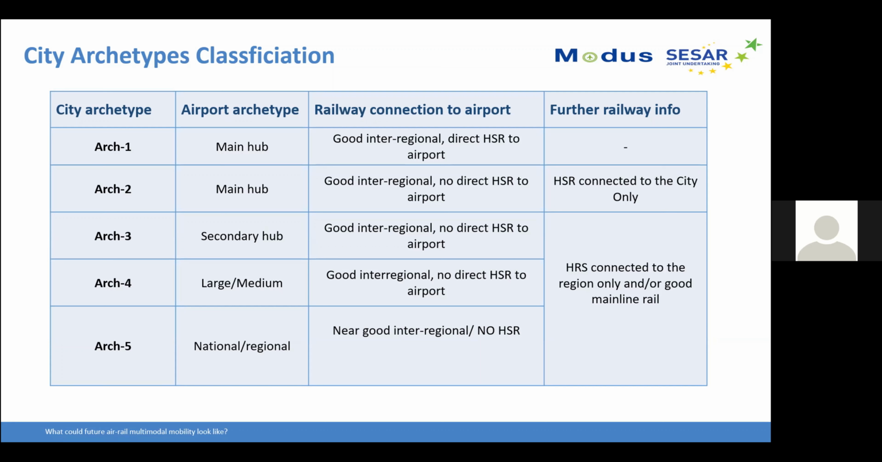Archetype 3 is a secondary airport hub, and again we don't have HSR connected to the city, but there is a good interregional train to the airports. The fourth one is the large or medium airports, and we have again no HSR connected to the city or to the airports, but we have good interregional train to the airports. And the bottom one is archetype 5, which is national regional airports, and we have maybe poor rail transport mobility to the airports.